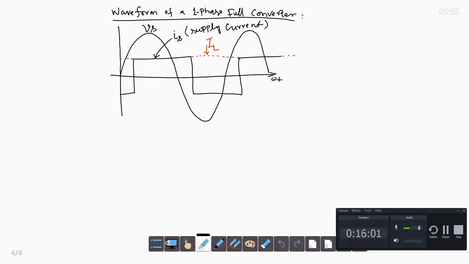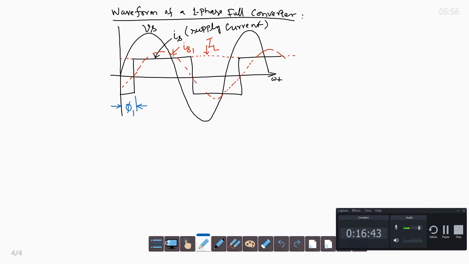Then if you draw the fundamental component, it will have zero crossings which are the same as the supply current. So this is IS1, the fundamental component, and you can see the fundamental component of the current lags behind the voltage by an angle called phi 1.